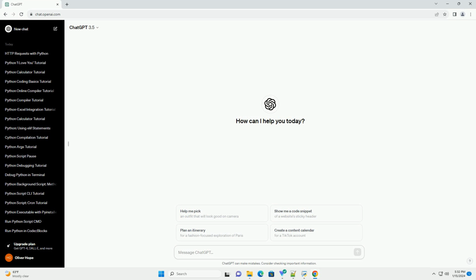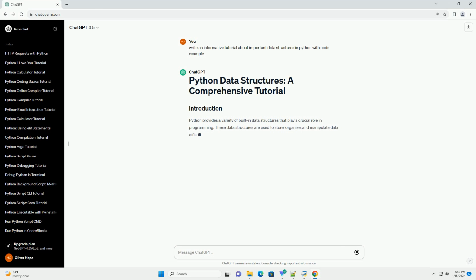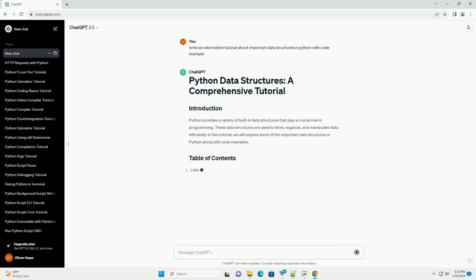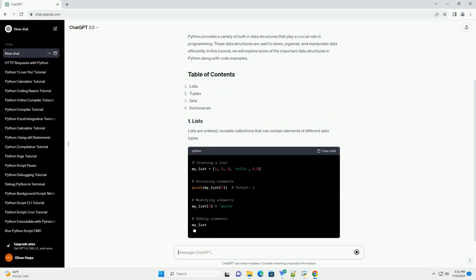Python provides a variety of built-in data structures that play a crucial role in programming. These data structures are used to store, organize, and manipulate data efficiently. In this tutorial, we will explore some of the important data structures in Python along with code examples.